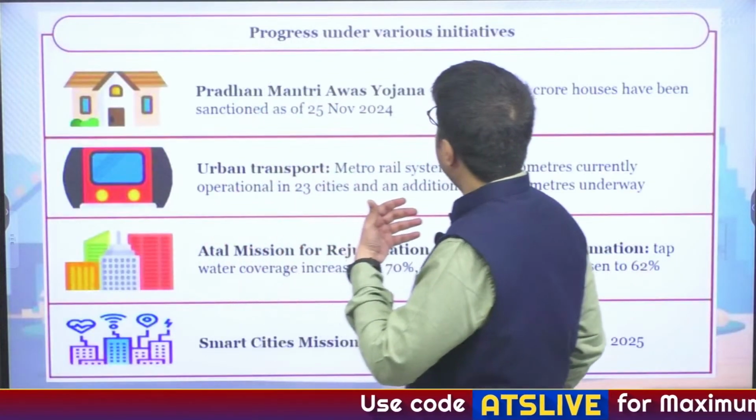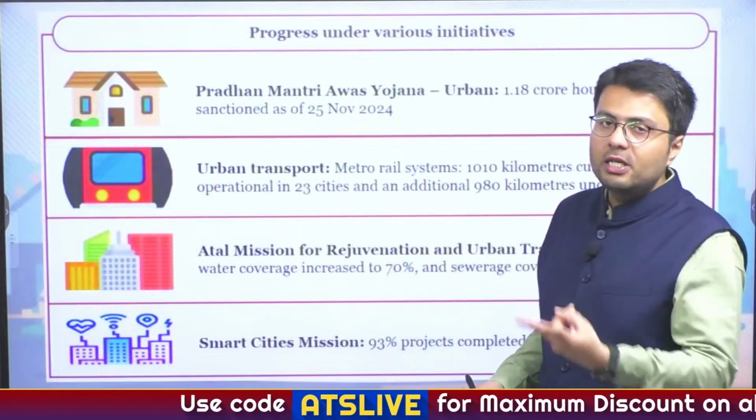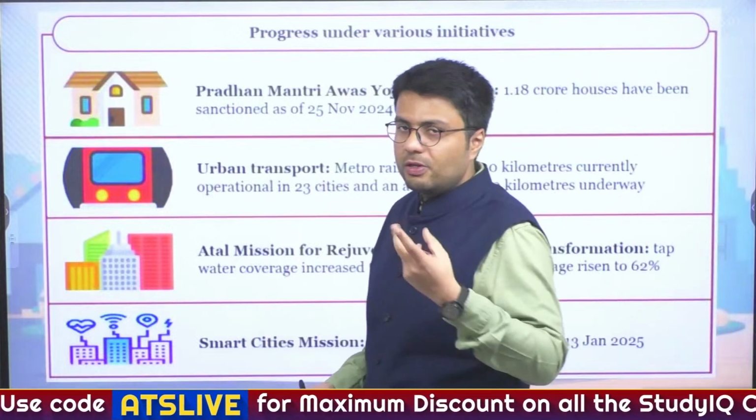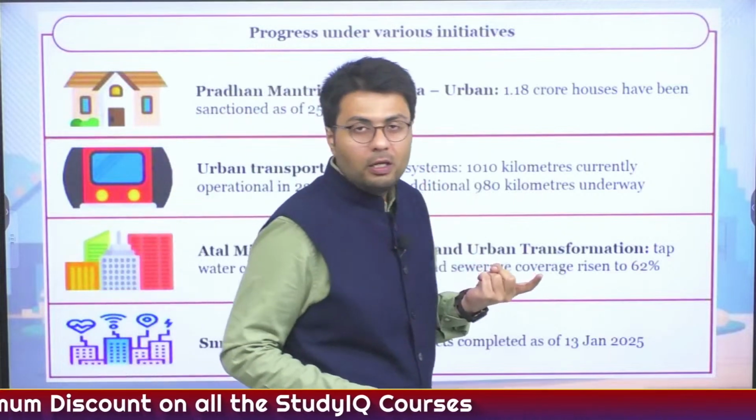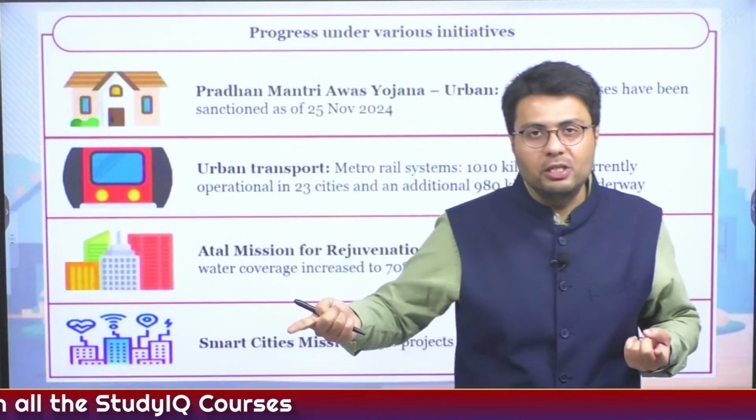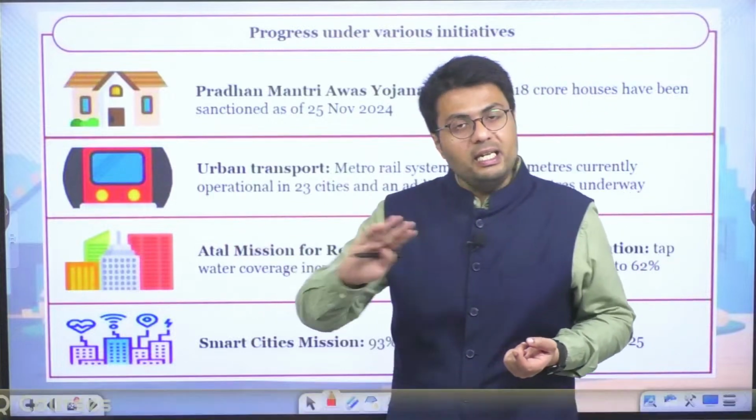Now, in terms of urban areas, what are the two major concerns that people face in urban areas? First is that they lack proper housing, or the housing is unaffordable, and the second factor is congestion. Now, these two problems are dealt with in detail by the government.